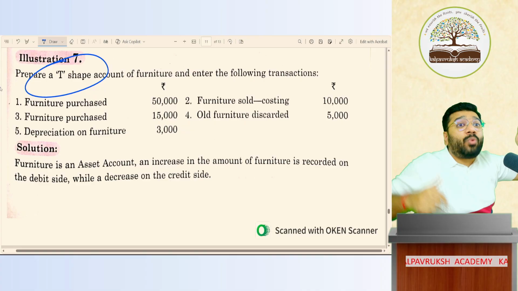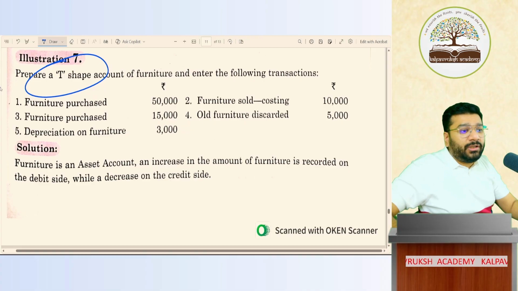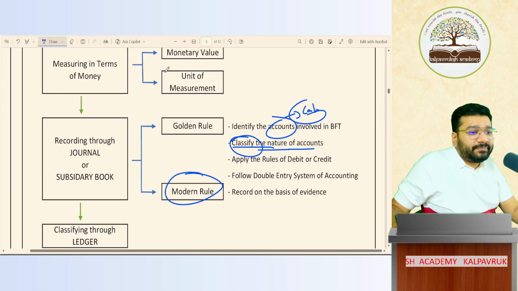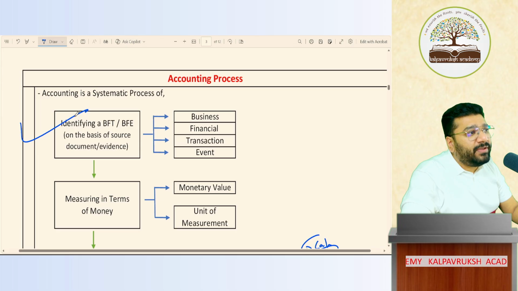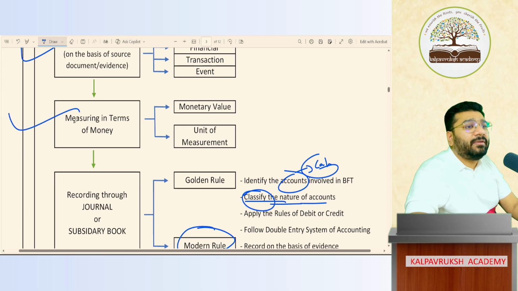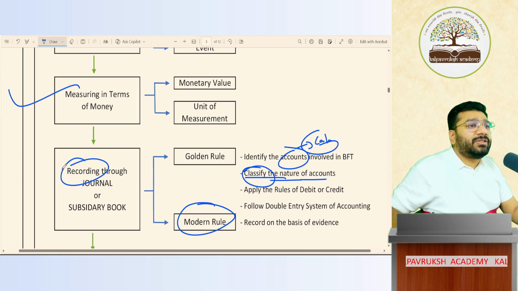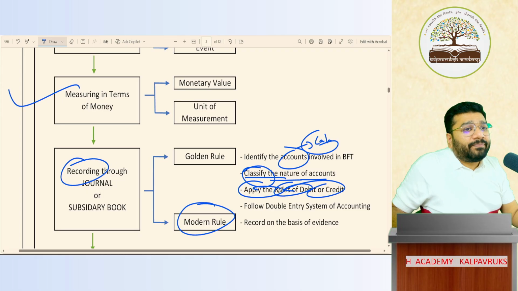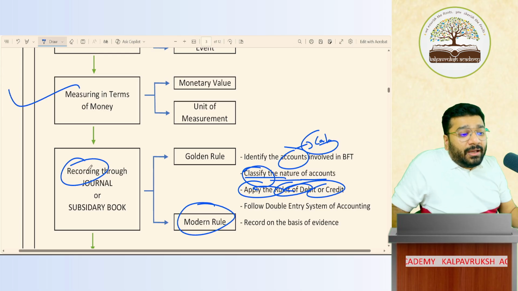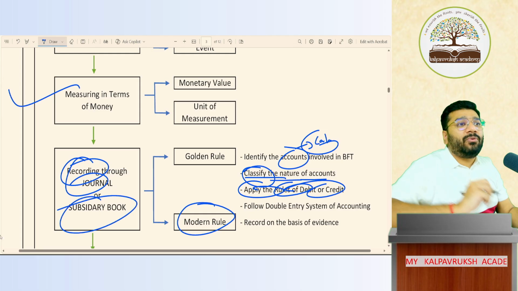In the accounting process, what comes first? Journal comes. We have to go in the proper order. What is the order? Identification of BFT, BFE done. Money measurement done. Now we are in what stage? Recording stage. So in the recording stage, we're deciding what rule, how to apply. Once that is done, what is the next step? Recording to journal and subsidiary book.